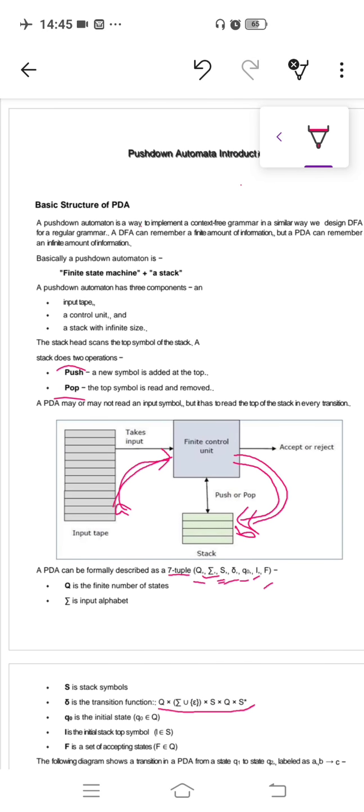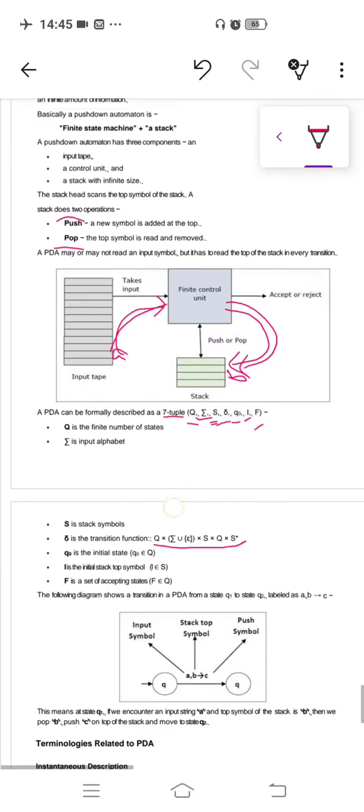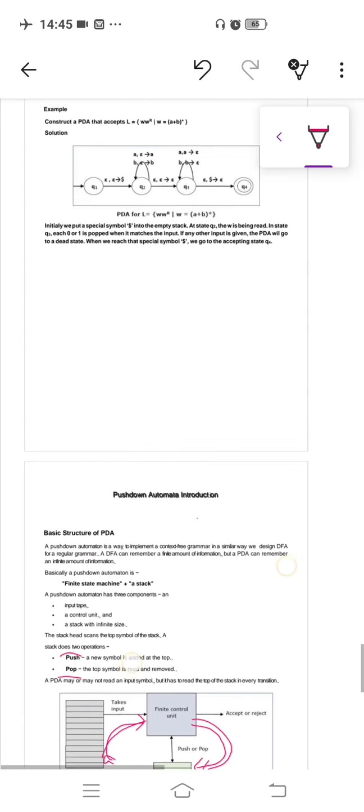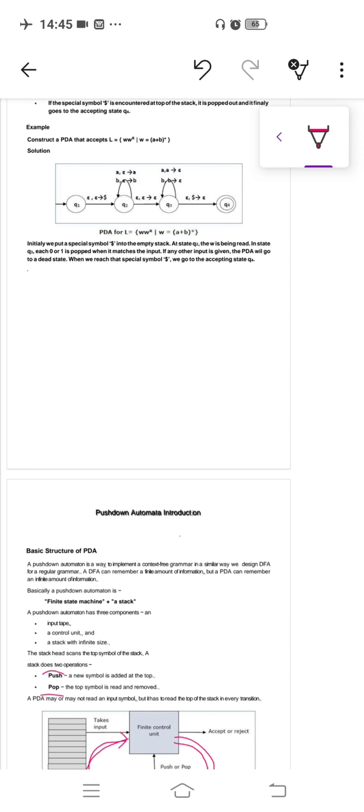So let us consider one example. The problem is: L equals the language a^n b^n where n is greater than or equal to 1.